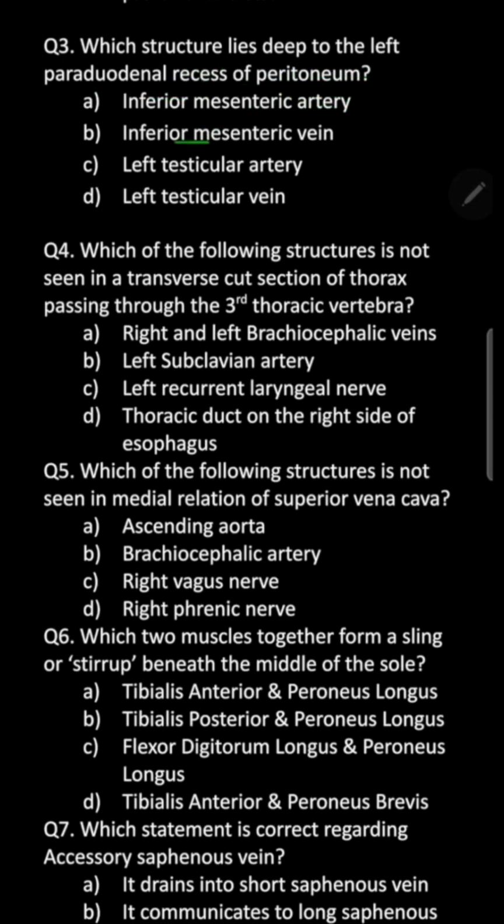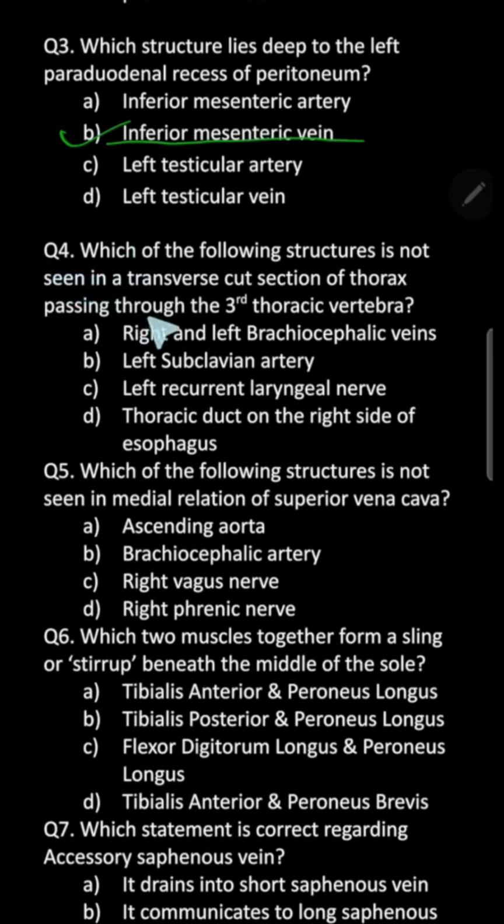MCQ number 3, which structure lies deep to the left paraduodenal recess of the peritoneum? Inferior mesenteric artery, inferior mesenteric vein, left testicular artery, left testicular vein. I guess you know the answer to this. It is inferior mesenteric vein. Remember, it passes deep to this paraduodenal recess, which is a common site for internal hernia. So, while releasing the hernia, giving an incision here, the surgeon has to be cautious of not injuring this inferior mesenteric vein, which actually ascends above and terminates into the splenic vein.